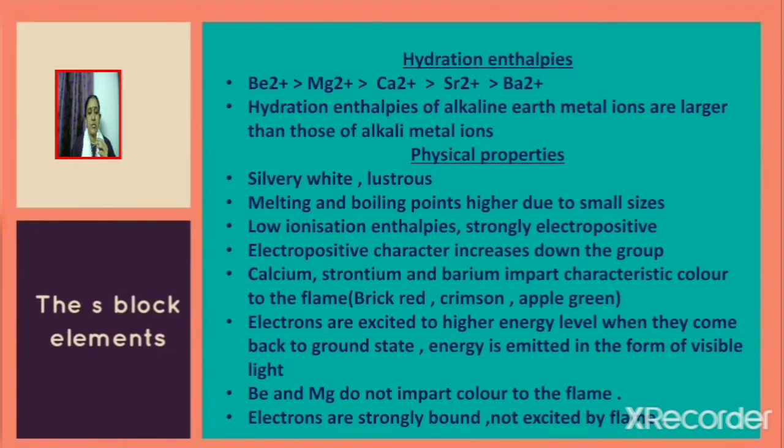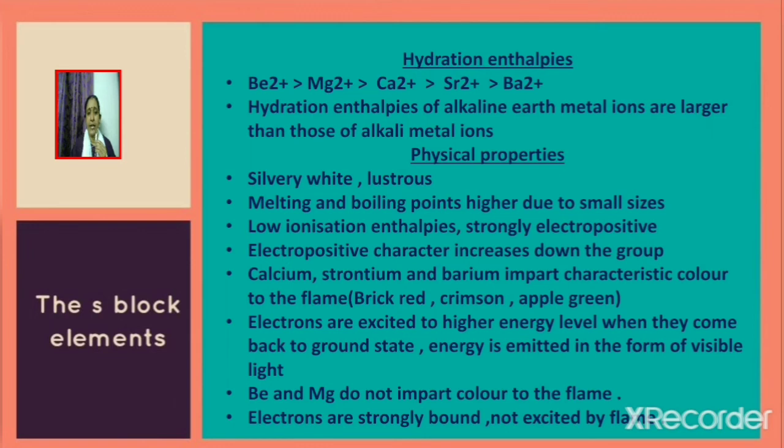Hydration enthalpies. Consider the group 2 metal ions beryllium 2+, magnesium 2+, calcium 2+, strontium 2+, and barium 2+. Out of these various metal ions, beryllium 2+ is the smallest ion and hence it will be heavily hydrated. Therefore, beryllium 2+ will have the highest hydration enthalpy. The hydration enthalpies vary in the order beryllium 2+ greater than magnesium 2+ greater than calcium 2+ greater than strontium 2+ greater than barium 2+.